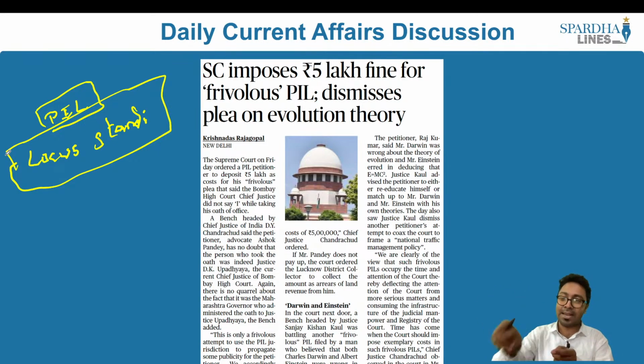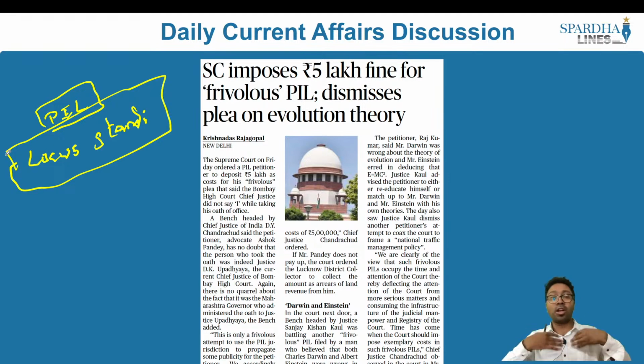So this industrial plant should not come in Kaveri. I do not have a locus standi, but it is the people of Mysore and Mandya and many other districts who will suffer. So I will file a public interest litigation. So in this particular case the locus standi is not required.